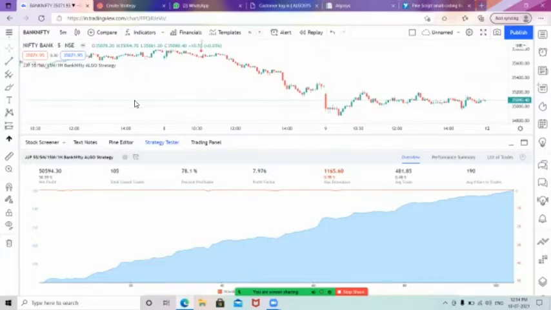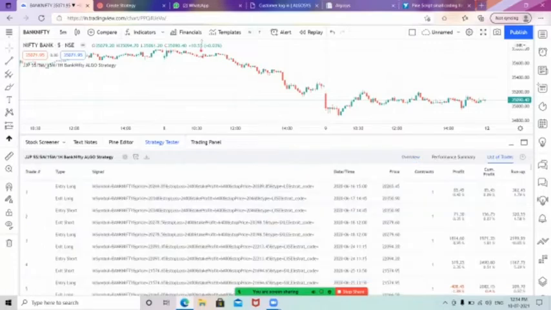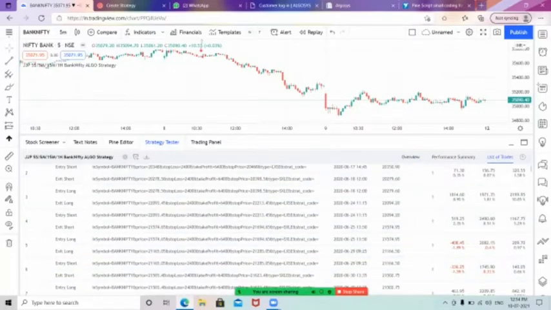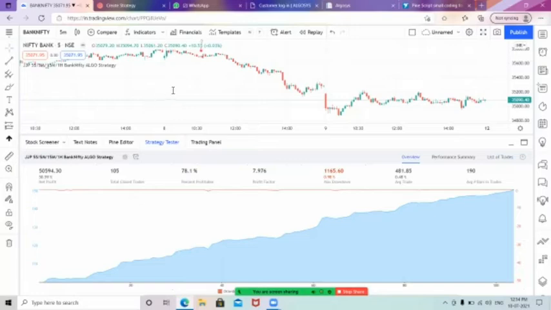50,594 points it is taking, and the max drawdown is 1,165 points. The max drawdown is considered as the stop loss. Stop loss hunting trades, right? Whenever we are taking the trades, the stop loss hunting trades hit continuously only for 1,165 points. Okay, can you understand, sir?